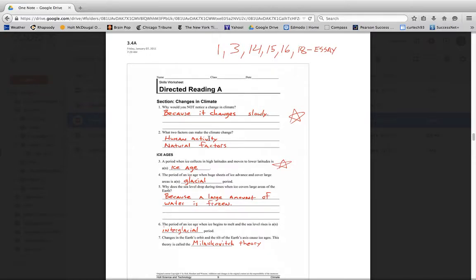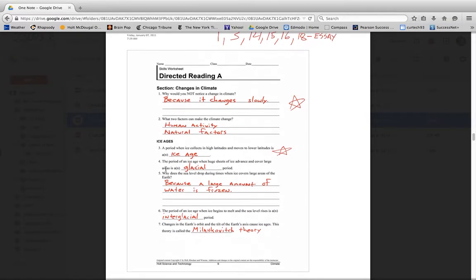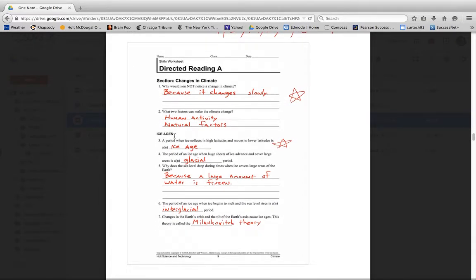Two factors that can make the climate change: human activities, and also there's a lot of natural factors too. Ice ages are one example of when our climate on Earth was different than it is today. It's a period when ice collects in high latitudes and moves to lower latitudes. That's an ice age. A glacial period is when huge sheets of ice advance and cover large areas. Like most of North America, most of the United States was covered in ice during the last glacial period.